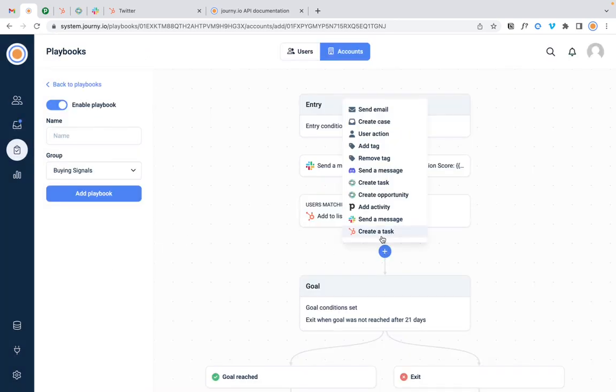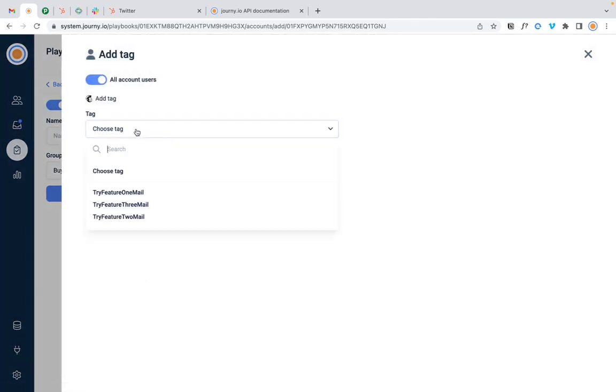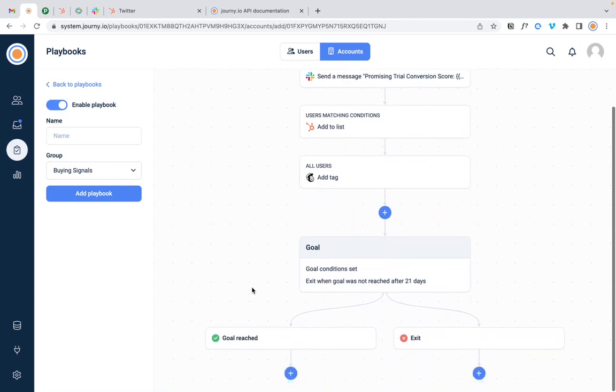Maybe let's do another thing. Let's add a user action to add them, for example, in a newsletter tag. So if ever there is a newsletter that is related to certain things, then they'll receive the newsletter as well. Let's hope now that in 21 days they become a customer. Imagine that they become a customer.